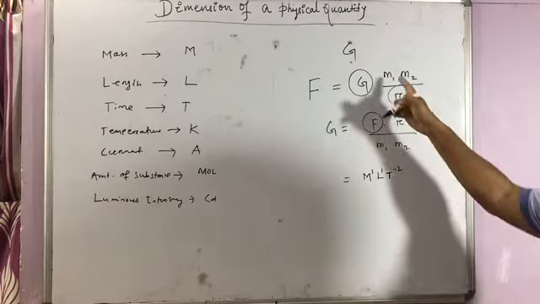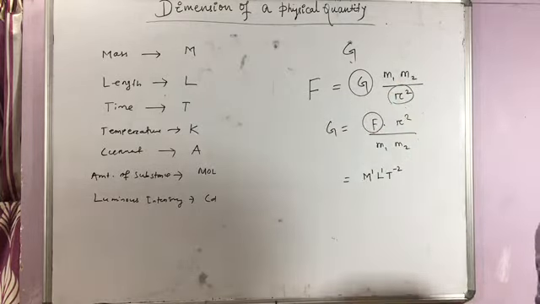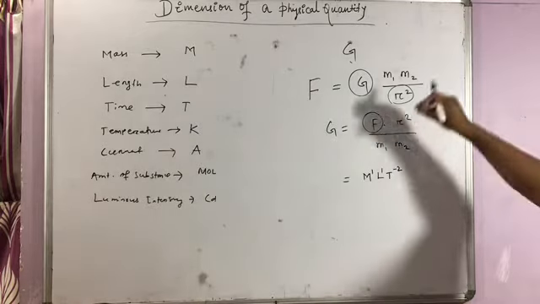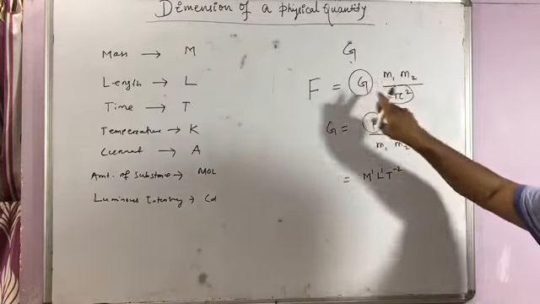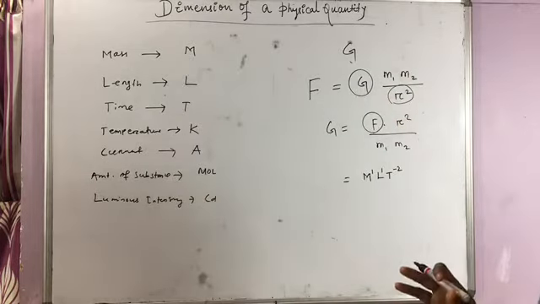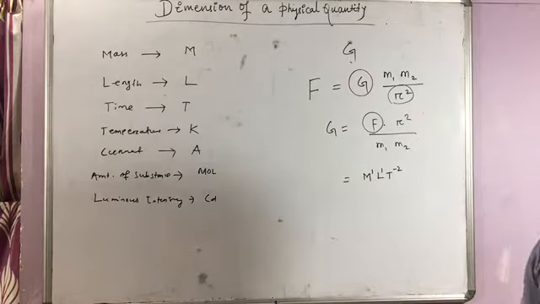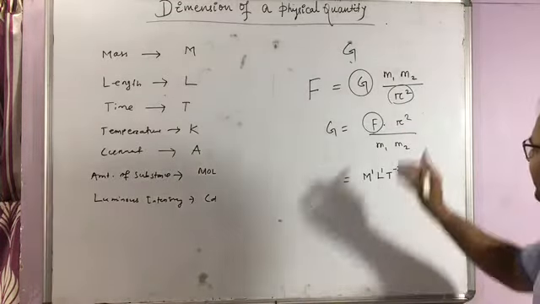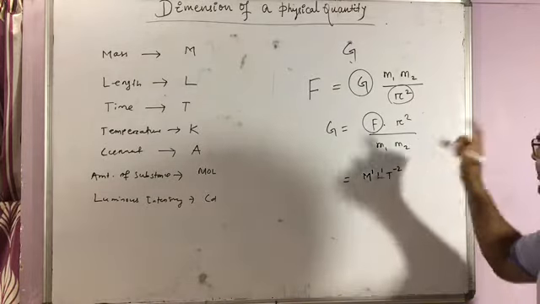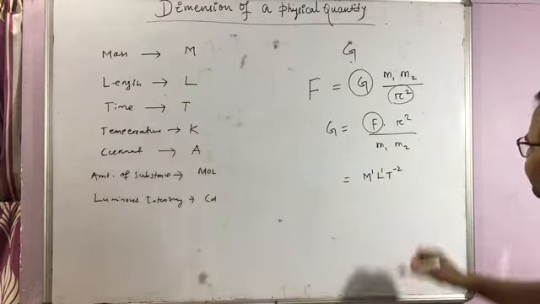It is most important you must know each and every term in an expression to find the dimension of a physical quantity. If you do not identify the physical quantities properly, then you won't be able to get the dimension accurately. That may be a wrong one. So you must identify each and every physical quantity with accuracy.